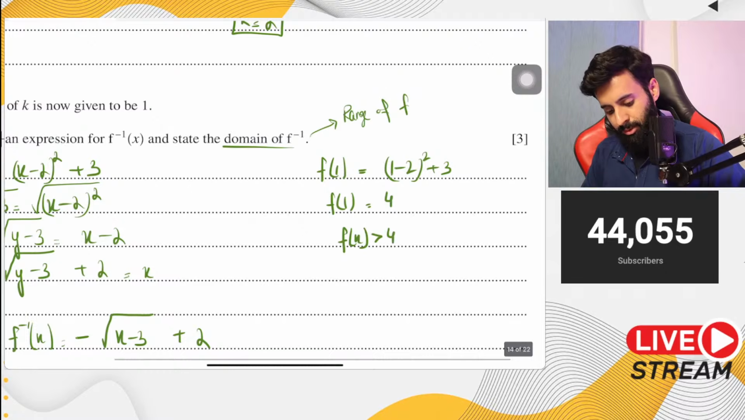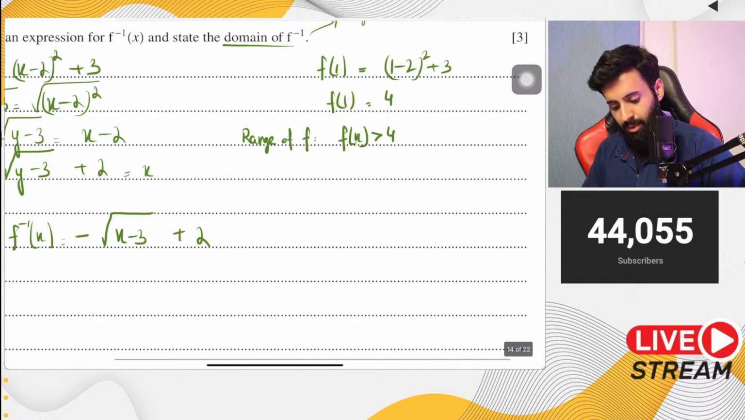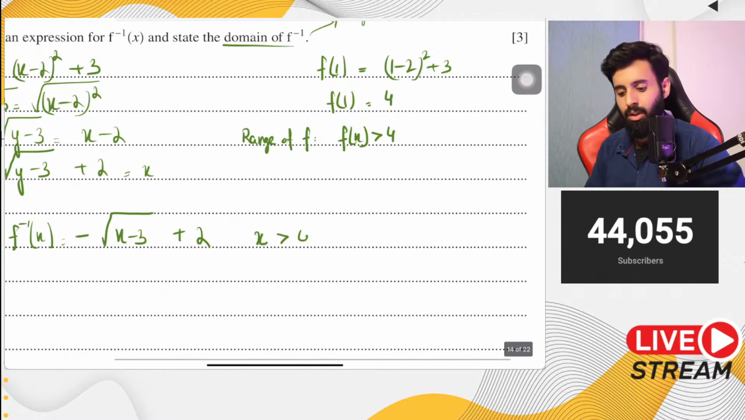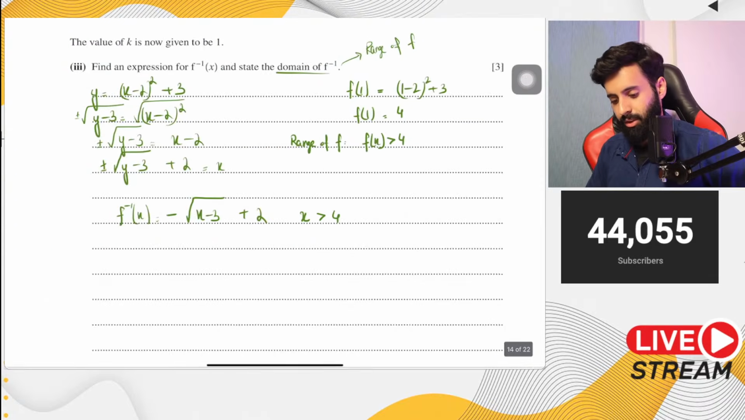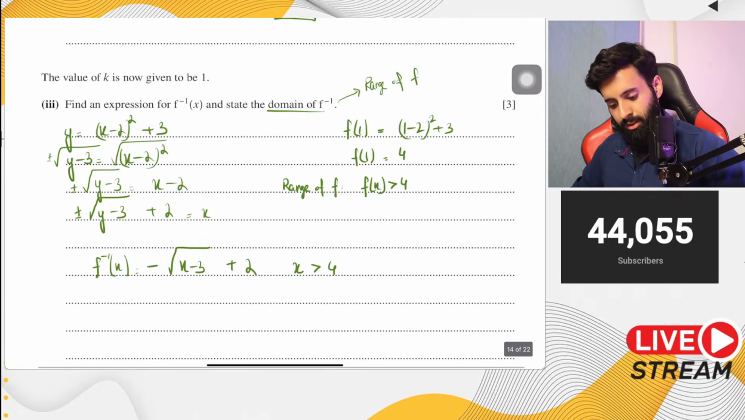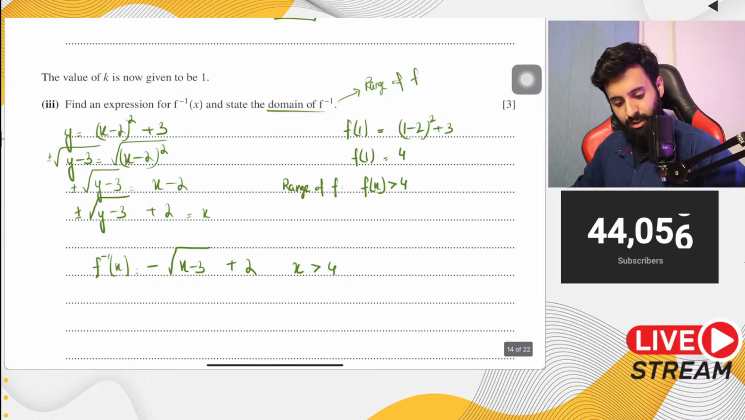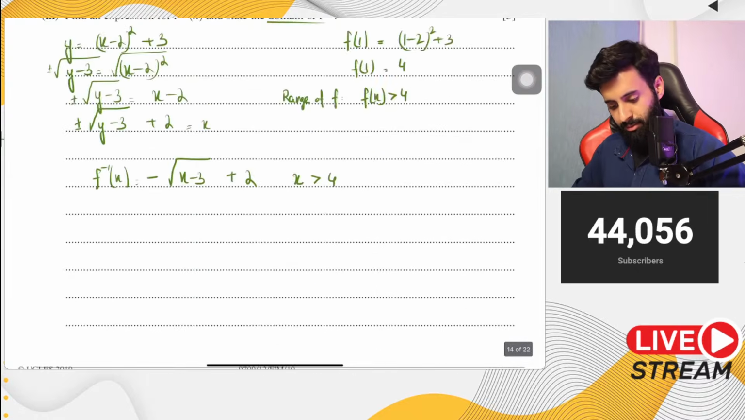And as we know that the range of f is equal to the domain of f inverse, so that means x is greater than 4 will be the domain of the inverse function. So there you go, fellas. That's your answer to part 3. Now there is a part 4 to it, but I want you guys to first digest this.